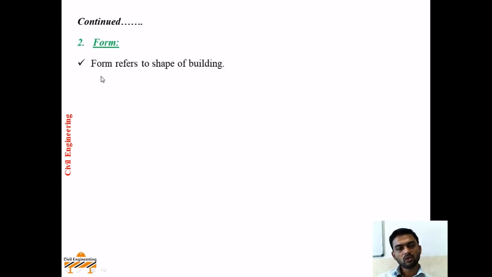Second is form. Form refers to the shape of the building. In short, from viewing or identifying the shape of the building, we can say for what type this building is. For example, if a dome is provided on the building, we may refer to it as a temple. And if balconies are provided all around the periphery of the structure, this may be a public building or apartment. Or if shopping complexes or shops are seen in the building, then we can identify that this building is meant for a shopping complex.